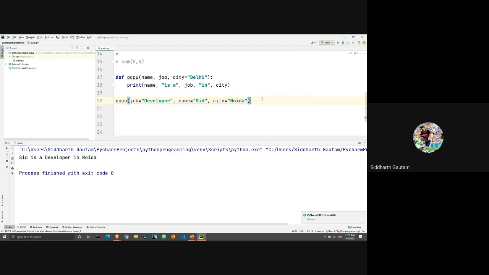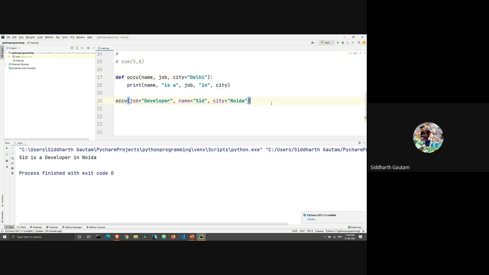So this is very useful when you're making big functions. Let's say one of you works in TensorFlow. TensorFlow is a huge library, and many of its functions have around 20 to 25 arguments. If you are a very highly skilled machine learning developer, then maybe you will need to use all 20 to 25 of those arguments. But let's say you are just a beginner, you don't know what these arguments mean, and you just want them to be used as the default value. In that case, it is extremely useful to have a default value declared within that function.